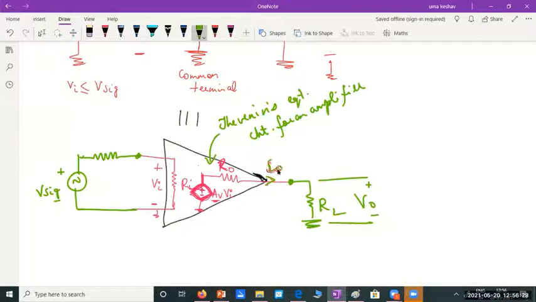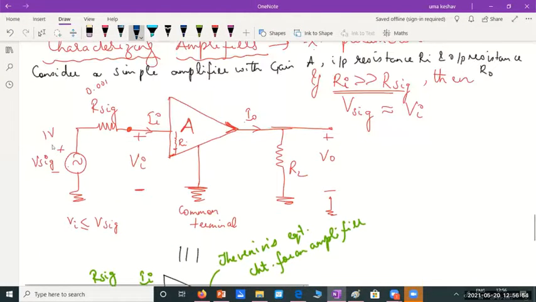Output current I0 flows here, input current Ii flows here. This is the signal generator or source resistance. Often we can call this as Vs and this as Rs. So whether I write it as V sig or Vs, it's one and the same. R sig or Rs, it's one and the same.